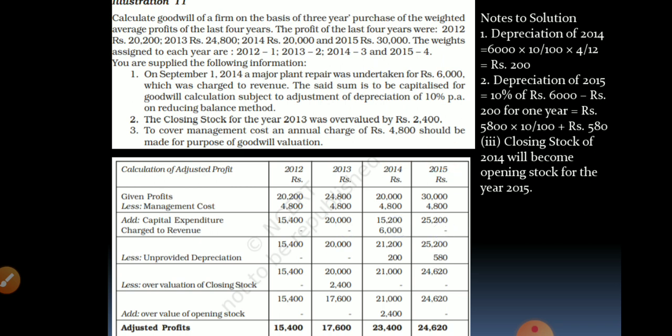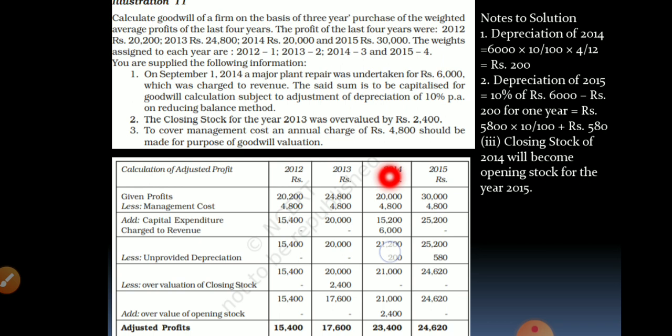Now from this, what we have to do? We have to add back the capital expenditure which was subtracted as revenue expenditure in the year 2014. So go only to 2014 because this happened only in 2014 and add back rupees 6,000. It was by mistake subtracted as revenue expenditure, but it is actually capitalized with the asset value. Now find the net value. For 2012, 13 and 15 it is same. 2014 the profit will increase.